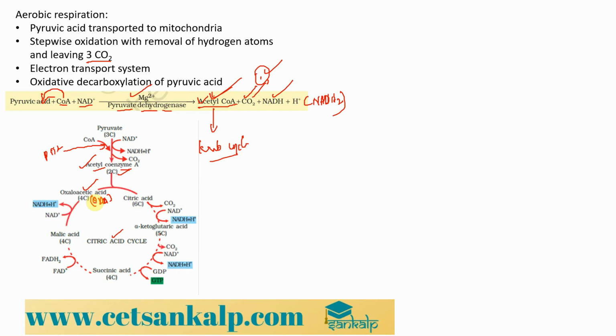So that oxaloacetic acid in the Krebs cycle is an acceptor for the acetyl CoA, and this results in the formation of a 6 carbon compound called citric acid. However, the reaction between oxaloacetic acid and acetyl CoA is catalyzed by an enzyme called citrate synthase.